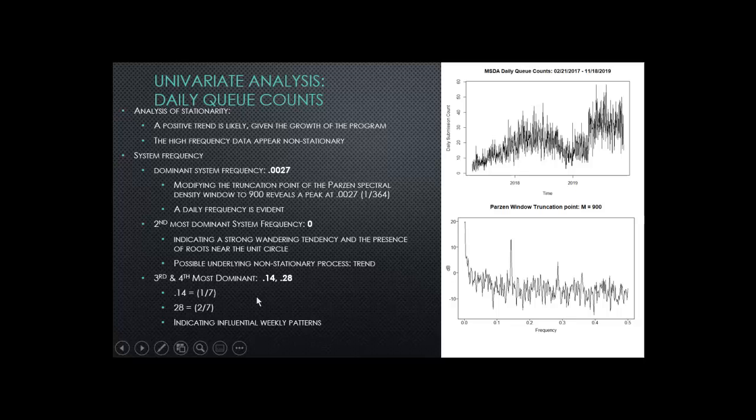Three of those dominant system frequencies indicate a daily pattern. 0.0027 is equivalent to 1 in 364. 0.14 is 1 in 7. 0.28 is 2 in 7. All of those correlating to daily frequencies.